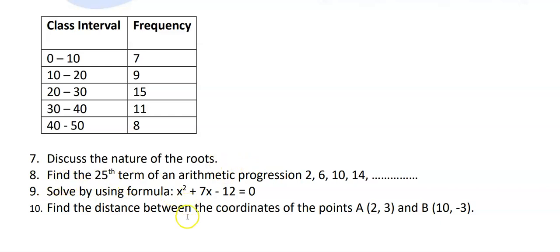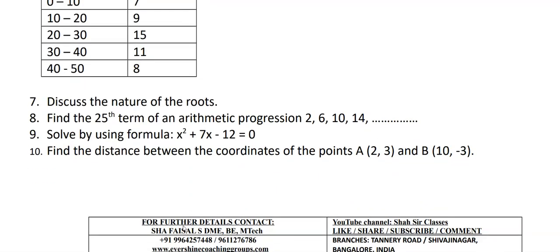Next, find the 25th term of an arithmetic progression 2, 6, 10, 14 and so on. You have to find the 25th term. Then solve by using the formula. You have to use the quadratic formula and solve this equation.